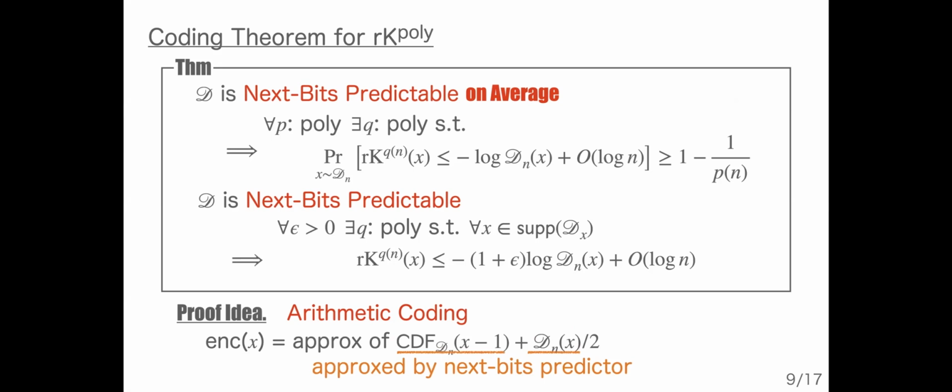But since the next-bit predictor is a randomized algorithm, the approximated value can vary according to the randomness. And in the setting of rK, we cannot share the randomness in the encoding step and the decoding step. And the variation of the error in approximation can cause the failure of decoding.